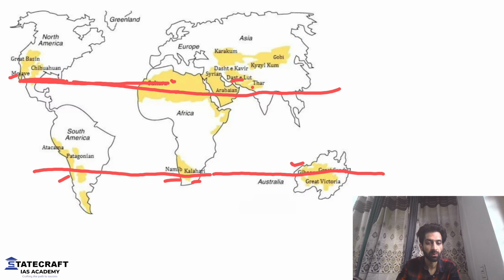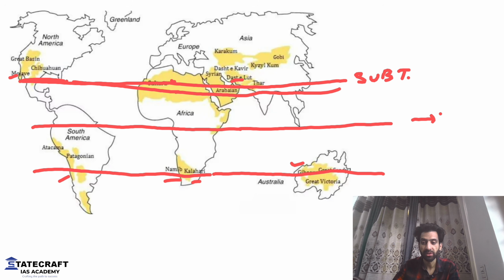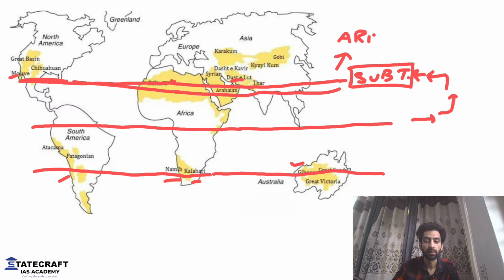Why is it so? What's the reason? What do you think? Because this is a region of subtropical high pressure region. And I already told you, let's say this is equator. Okay, this is the equator. The air will ascend from this region and then start to descend around this region. Once the air will start to descend around this very region, you will see descending air is responsible for aridity. I told you already. I hope there is no confusion in this. That is why these regions see a lot of deserts in the northern hemisphere. Same will be the case in southern hemisphere.